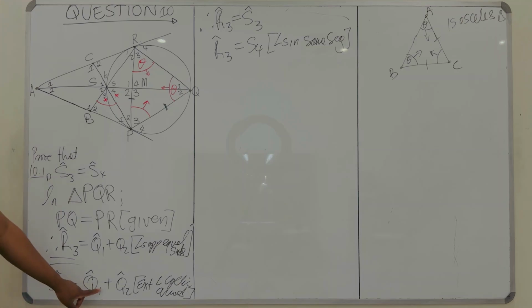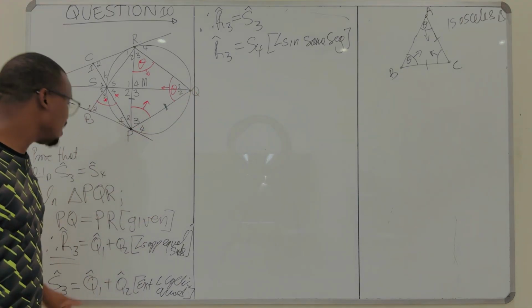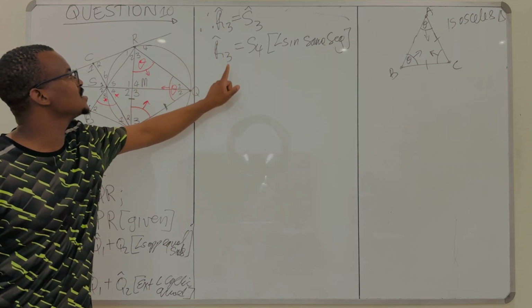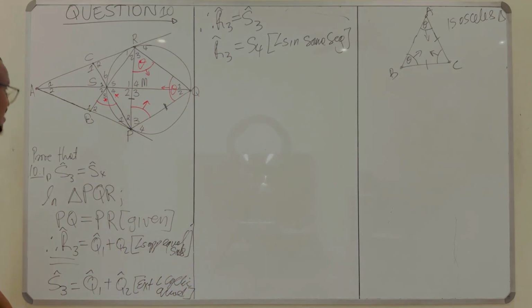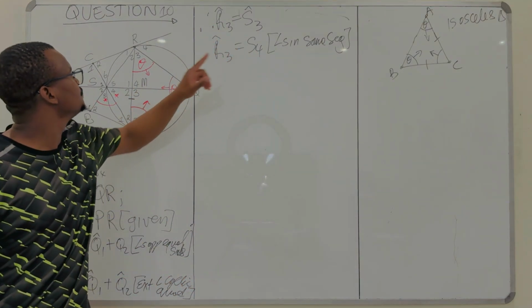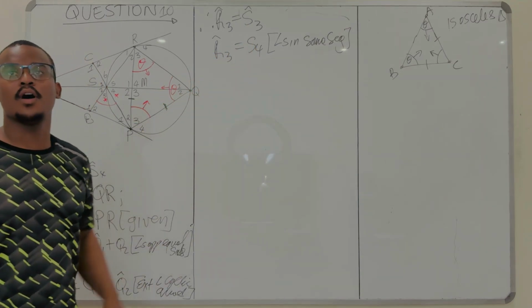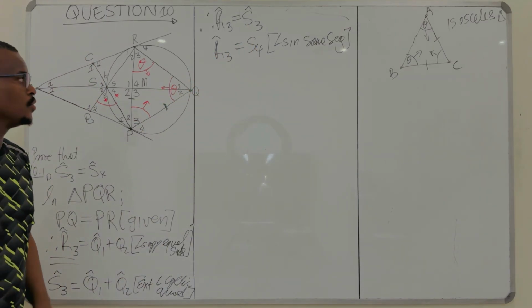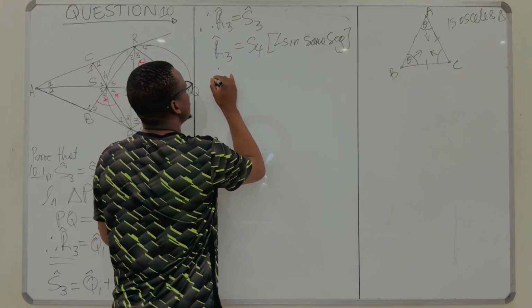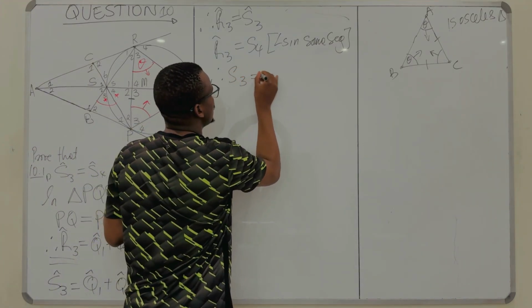Let's say S3 is equal to Q1 and Q2, right? And your S3 is equal to R3, and your R3 is equal to S4. So which means your S3 and your S4 are equal, which is what you want to prove. You can say, therefore, S3 is equal to S4.